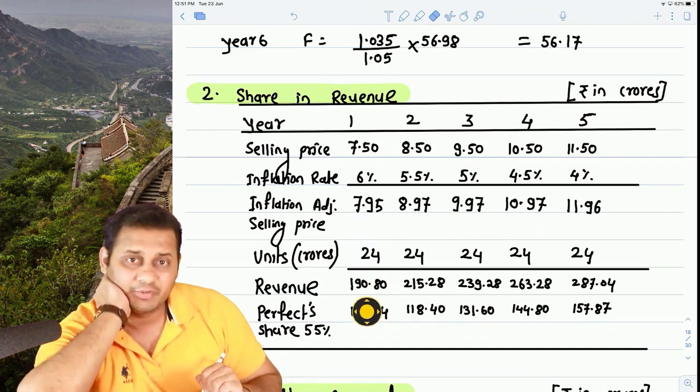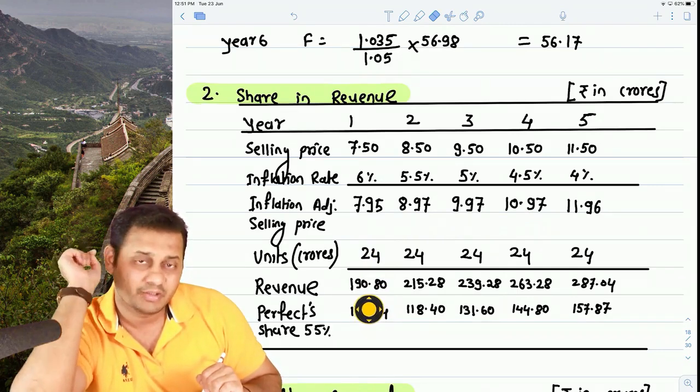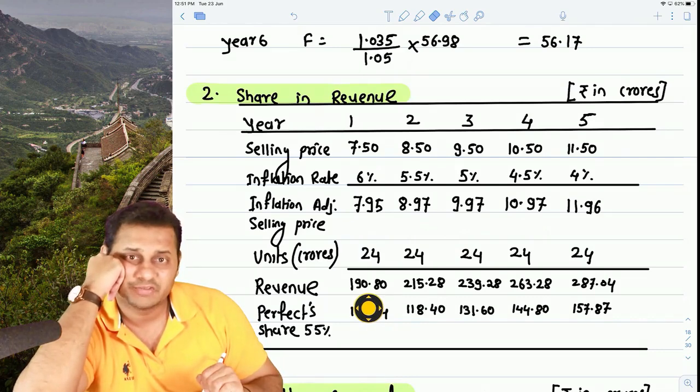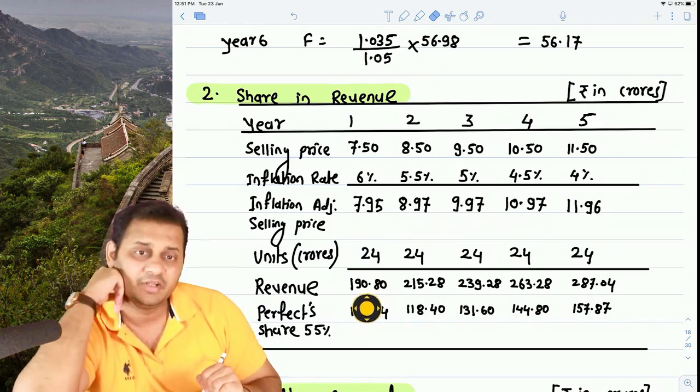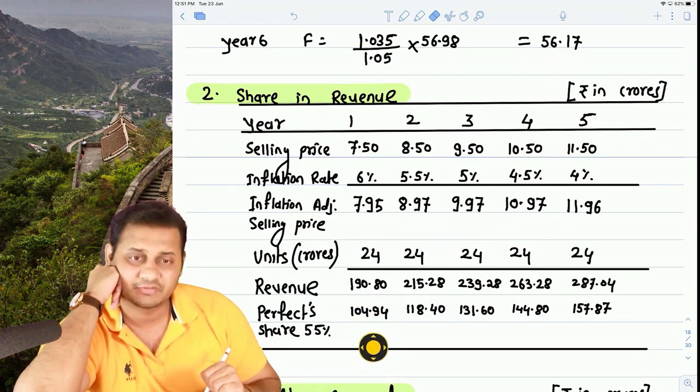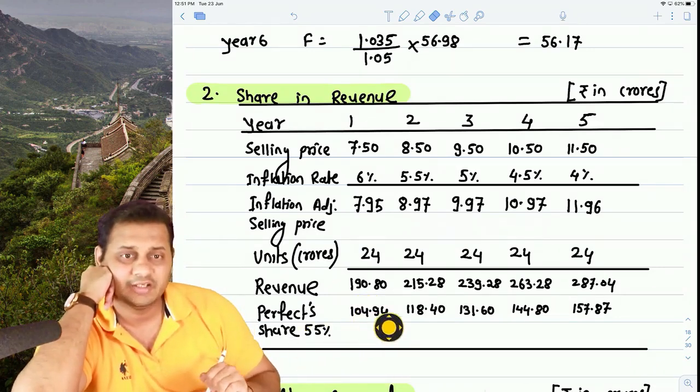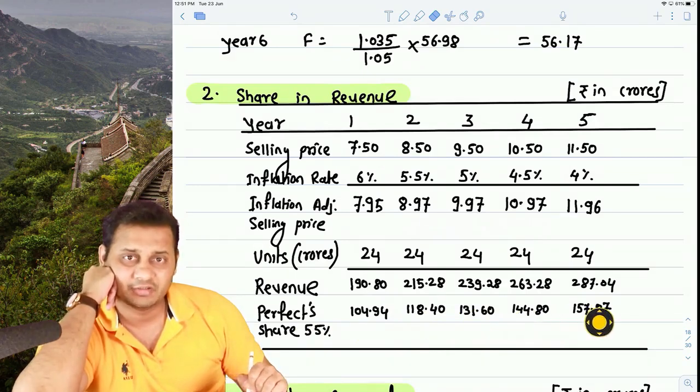Now this 190.80 is shared by the joint venture. Means 45% of this will be the share of HQR Limited in India, and 55% will be our share, that is 104. So this final line indicates what is our share in terms of revenue.